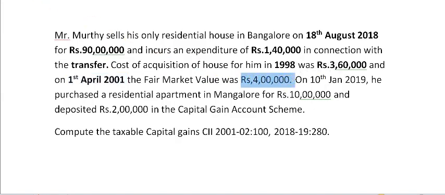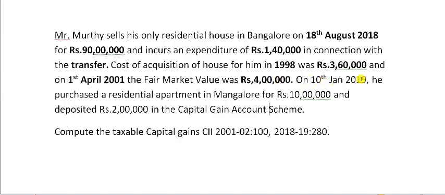So there is a rule which says if any assets are acquired before this date, the assessee can compare the actual cost of acquisition with the fair market value as on 1/4/2001, and whichever is beneficial for him, that amount can be taken. So if you see here, the actual cost of acquisition is 3,60,000, whereas the fair market value as on 1/4/2001 is 4 lakh. So we will take this amount as cost of acquisition.